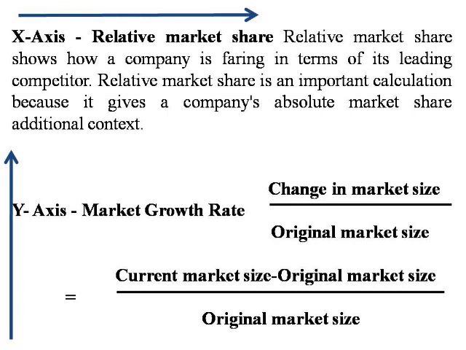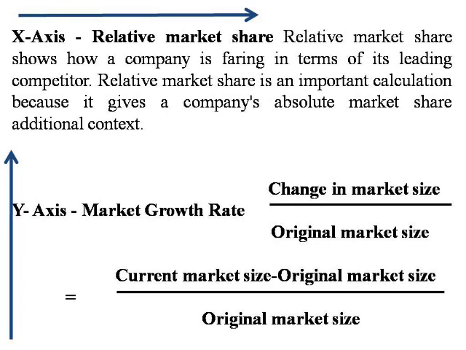In this matrix, there are two dimensions. On the x-axis, we plot relative market share, and on the y-axis we plot market growth rate. The relative market share shows how a company is faring against its leading competitor. Relative market share is an important calculation because it gives a company's absolute market share additional context.